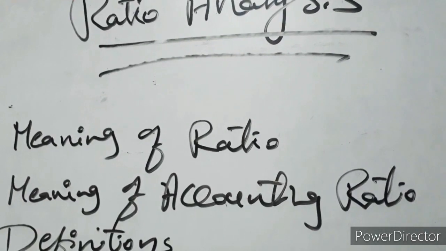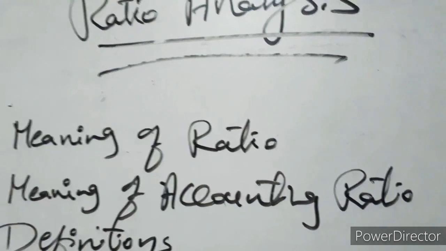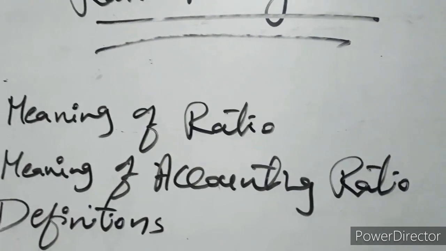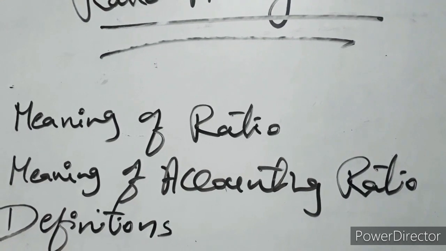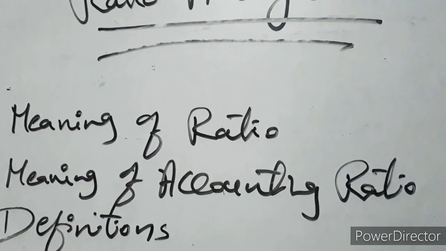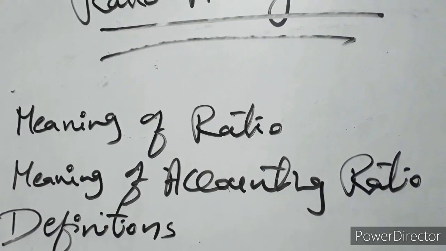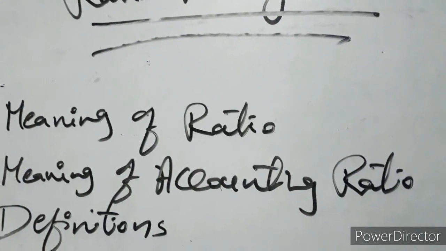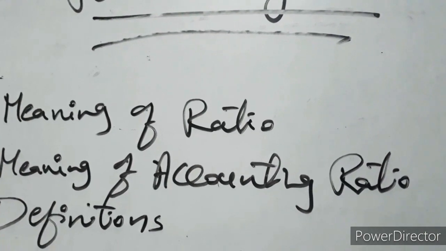Ratio, meaning of a ratio. A ratio is a simple arithmetical expression of a relationship of one number to another number or interdependent items. It may be defined as the indicated quotient of two mathematical expressions. That is called a ratio. Now try to understand the meaning of accounting ratios.